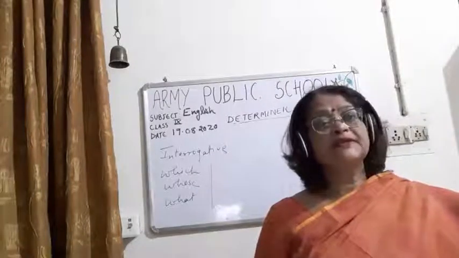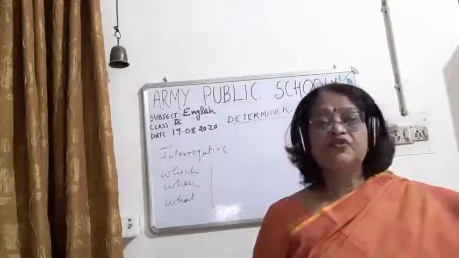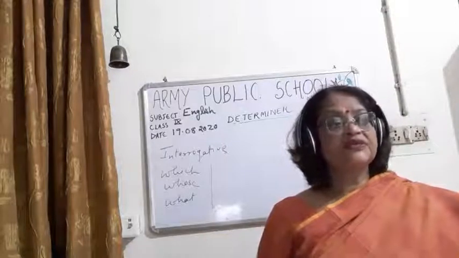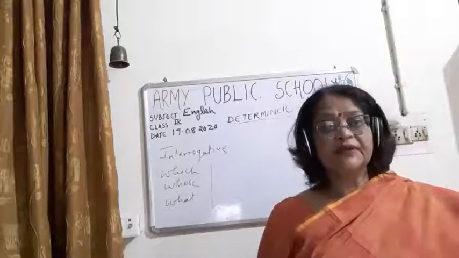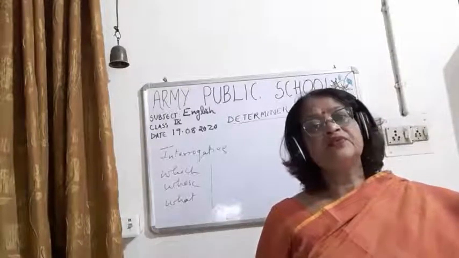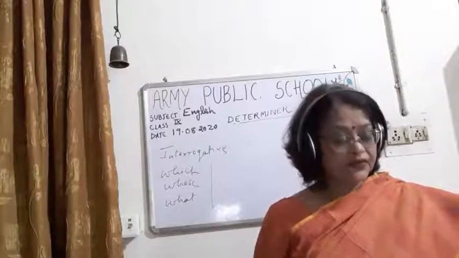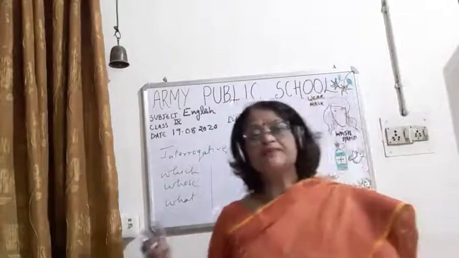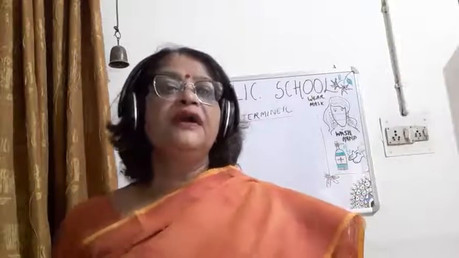Whose house is this? House is a noun, whose is an interrogative determiner. Which color? Color is a noun and which is an interrogative determiner. What subject? Subject is a noun and children, what is an interrogative determiner. Okay.